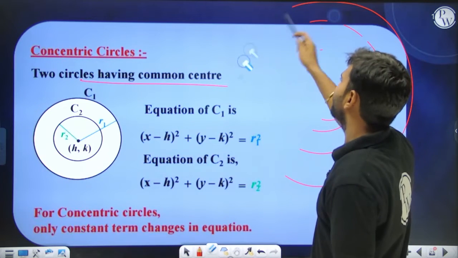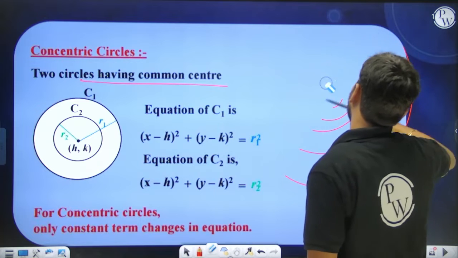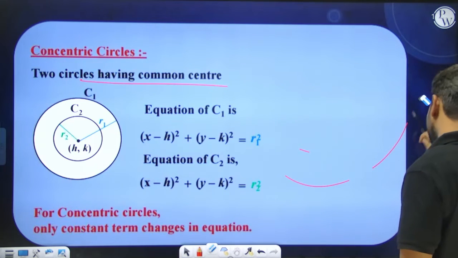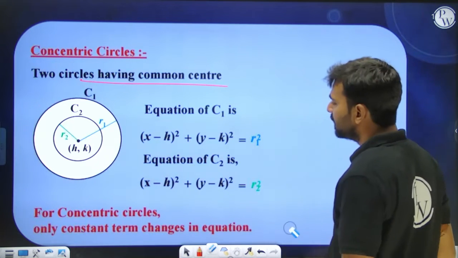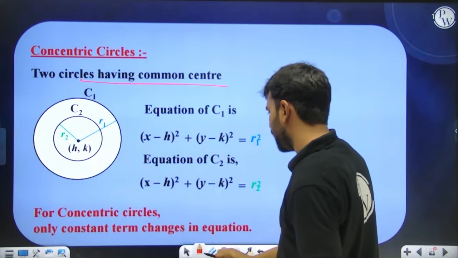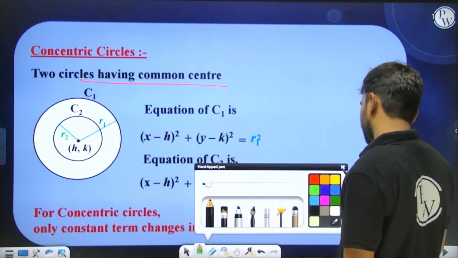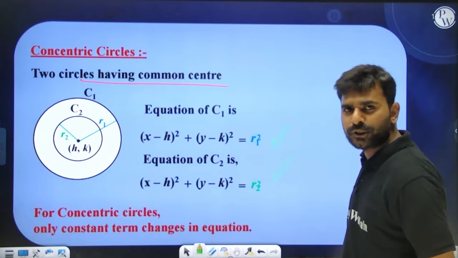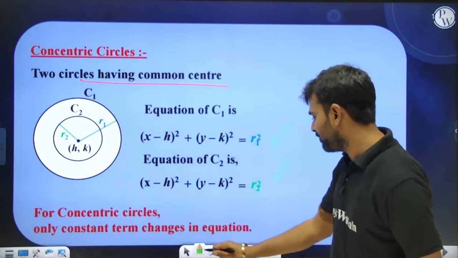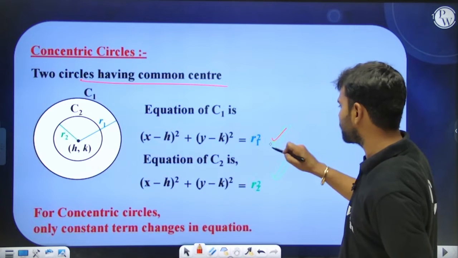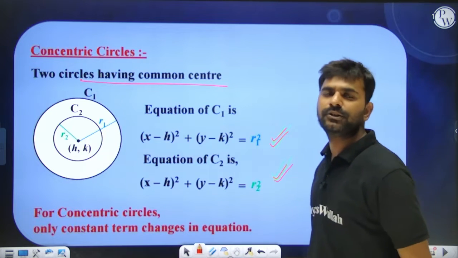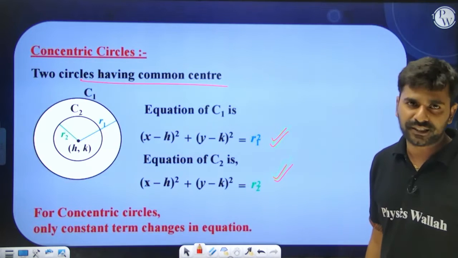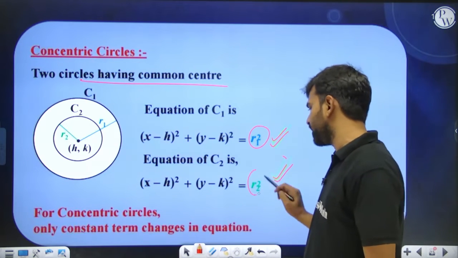So if it is given to me that two circles are concentric, the first thing I understand is that the circles have the same center. If these are the two circles given to me, are these two concentric circles? Yes, obviously, because their centers are the same. So understand, concentric circles have the same center, but the radius is different. Only these constant terms are different.